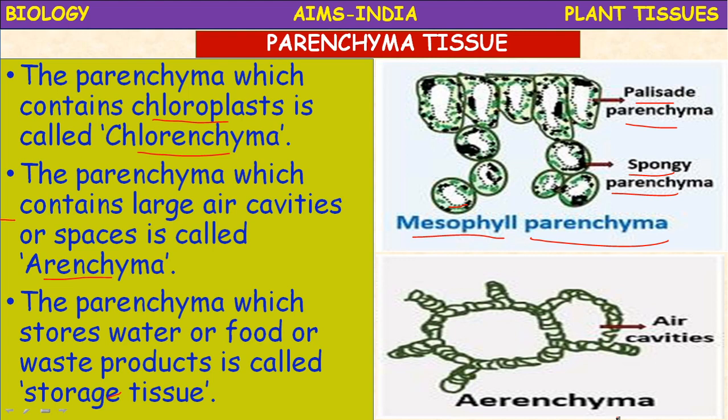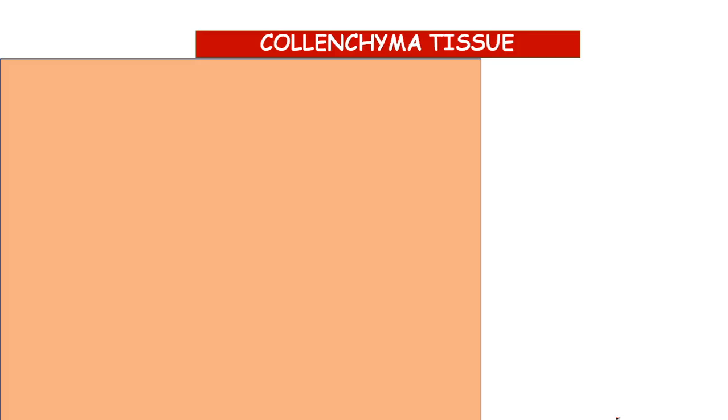It is present in almost all parts of the plant like roots, stem, leaves, flowers. Okay, all primary structures of the plant possess parenchyma tissue. Next, we come to collenchyma. Okay, so the main function of the parenchyma is photosynthesis, storage of food, water or air.